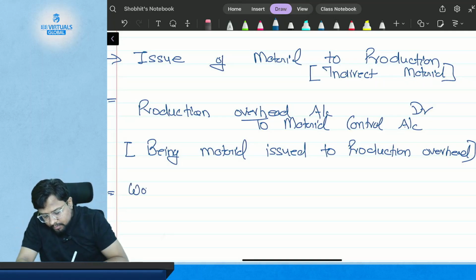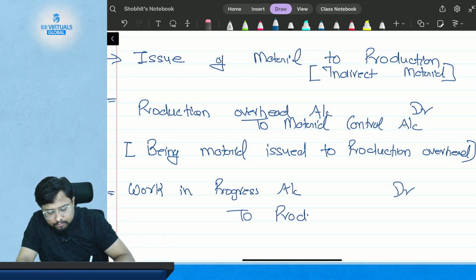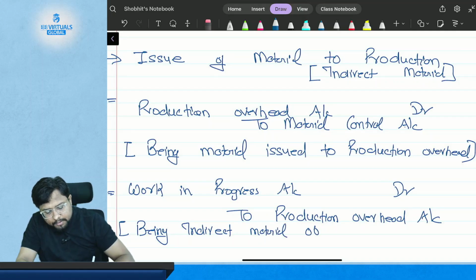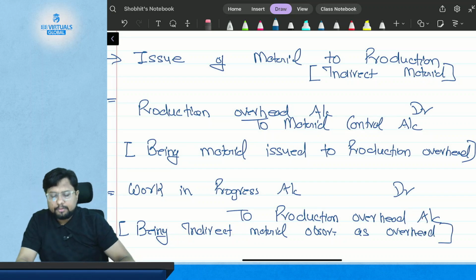So the entry will be work in progress account debited to production overhead account. Okay, and the narration will be being indirect material absorbed as overhead. Okay, so this is the entry.